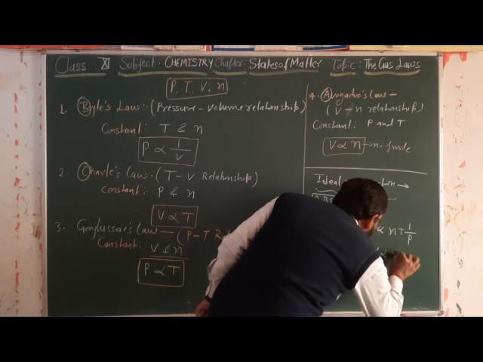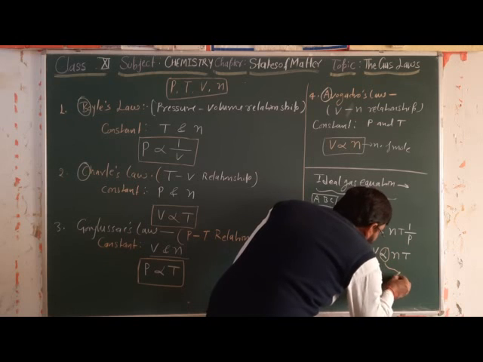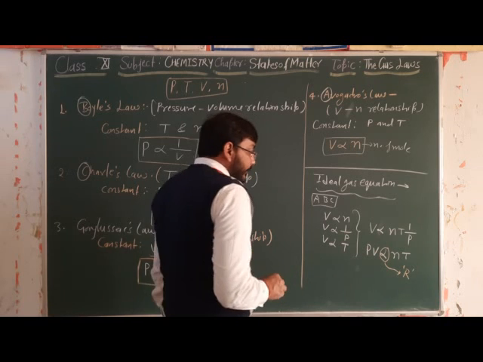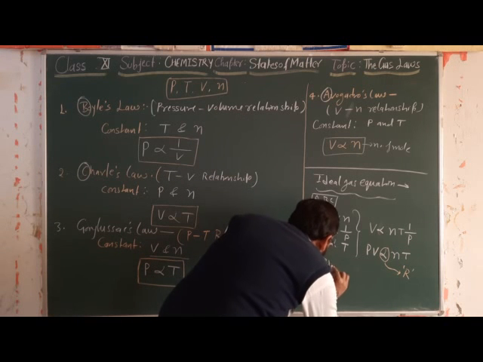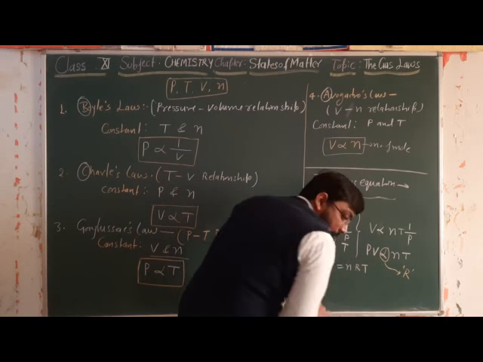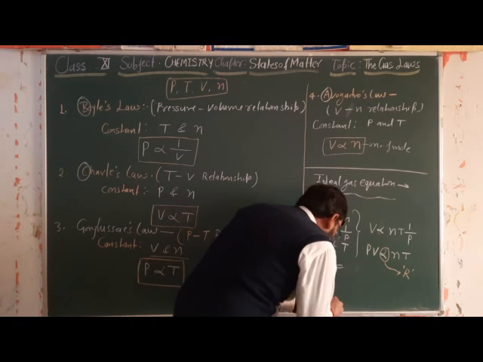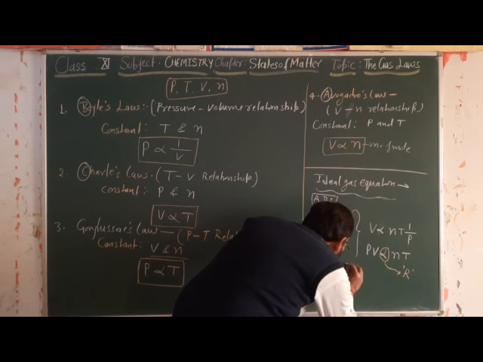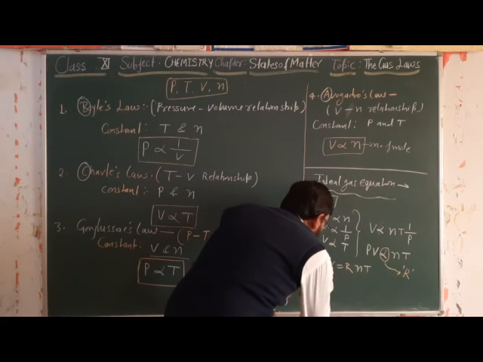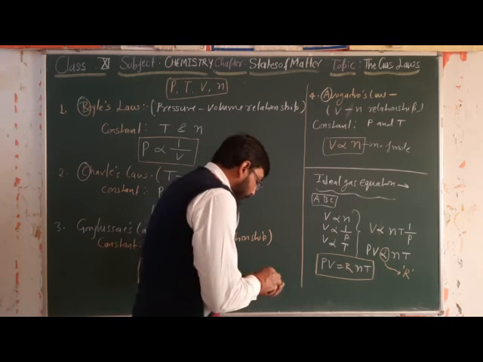So P we can take this side. PV is directly proportional to N and T. This is the proportionality, which we can replace by using the alphabet R. So we can write PV is equal to nRT, or if you are getting confused, don't worry, PV is equal to R into N and T. So this is the ideal gas equation where R is